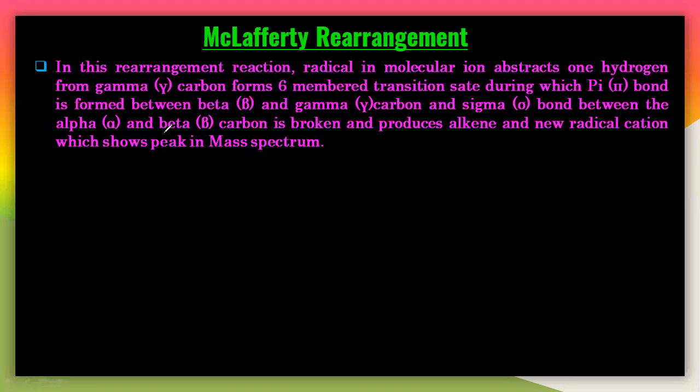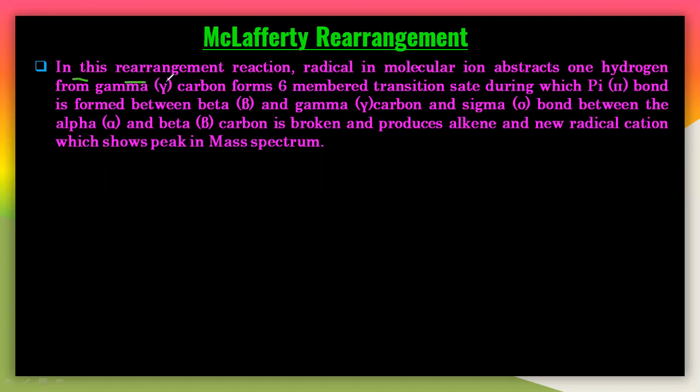So in which what happens here? This is particularly in the mass spectrometer. So let us understand this McLafferty rearrangement. See this particular definition so that you can easily understand this.